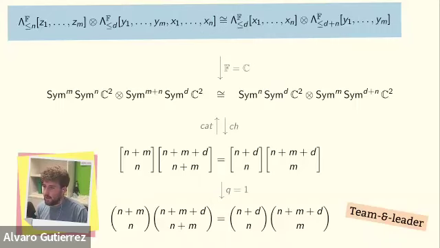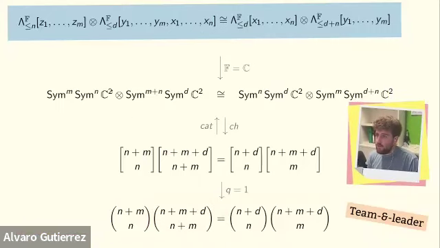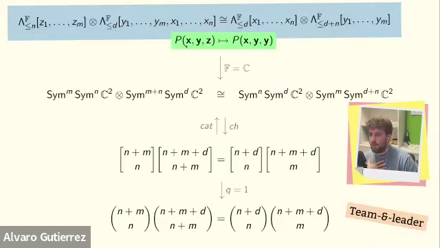And let's think. On the left-hand side, I have polynomials in 3 families of variables. I have x, y, and z. And you know that I have as many z's as y's. And on the right-hand side, I have 2 sets of variables only. You also note that here the degree of z is bounded by n, and the degree of y is bounded by d, whereas on the right-hand side, the degree of y is bounded by d plus n. So what could possibly be the map? The map is as simple as this. I take a polynomial in 3 families of variables, and the z's, I just map them to the y's.